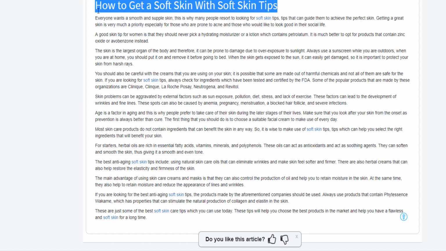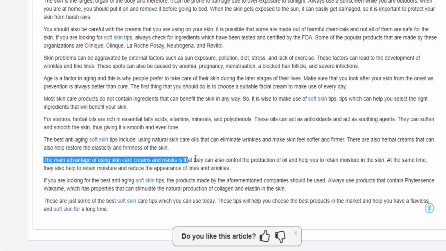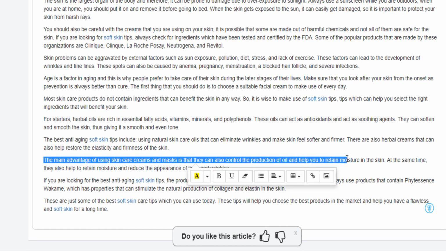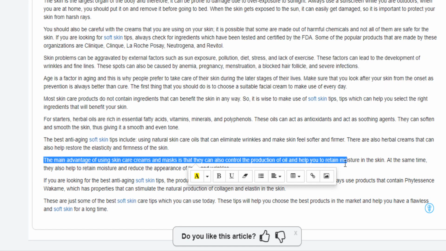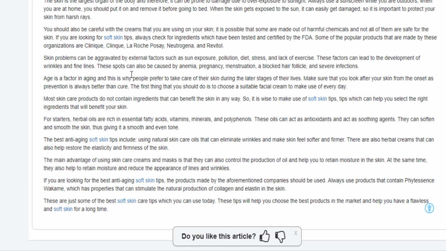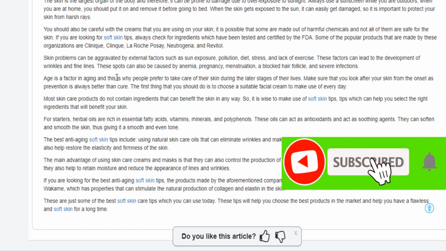Let's say, for example, the main advantage of using skincare creams and masks is that they can also control the production of oil. And it understands because it uses machine learning and has been trained on millions of articles around the web, and it's a million times smarter than a human in terms of speed and accuracy in writing. Of course, you sometimes have to add an element of human touch to make it a lot more perfect, but it's really, really good.